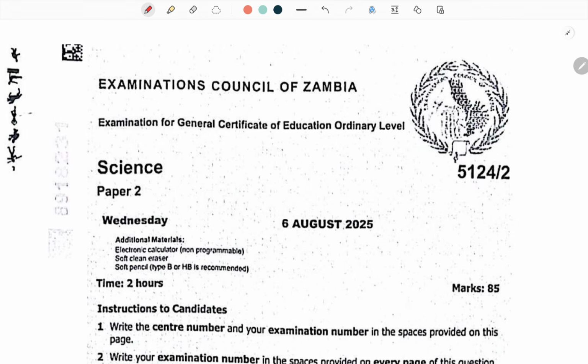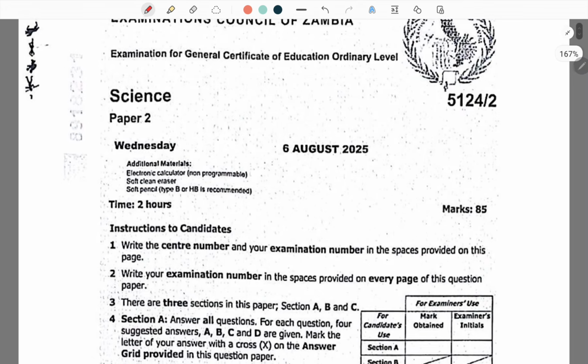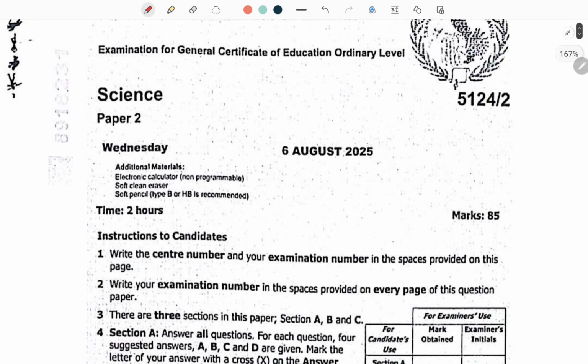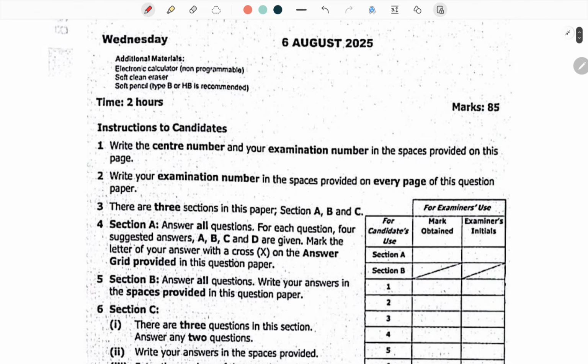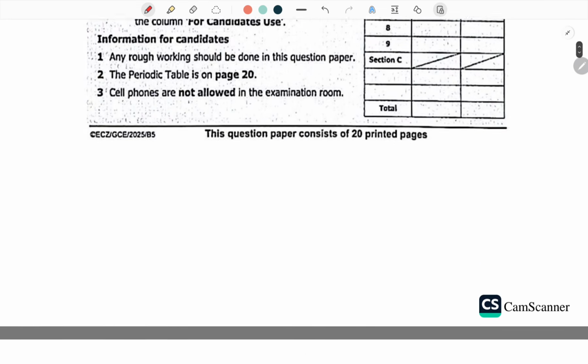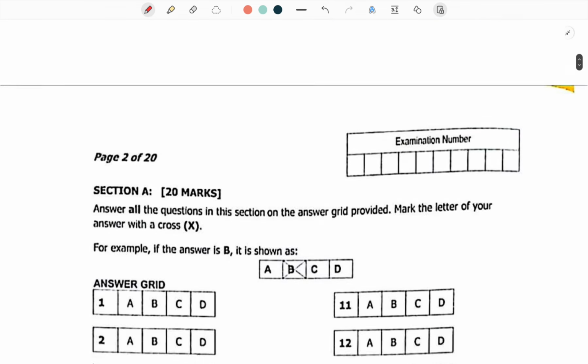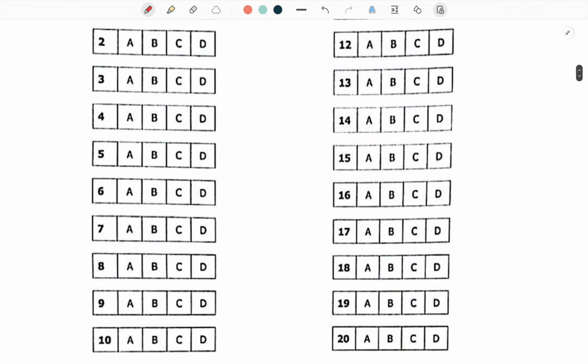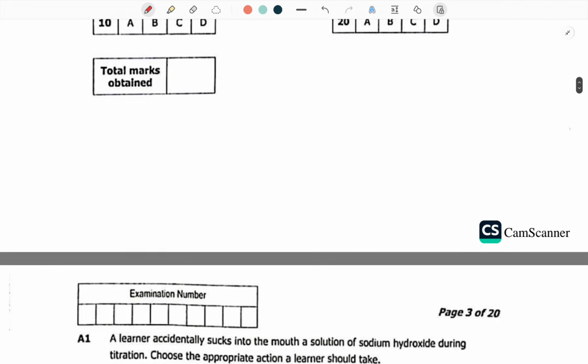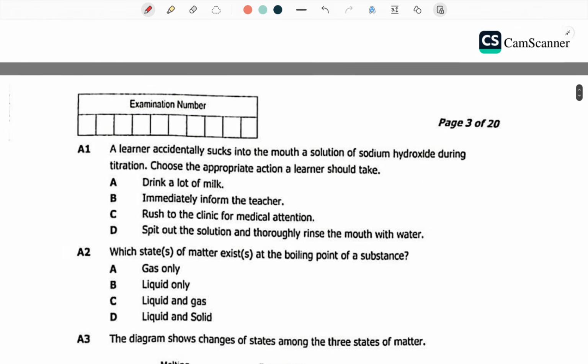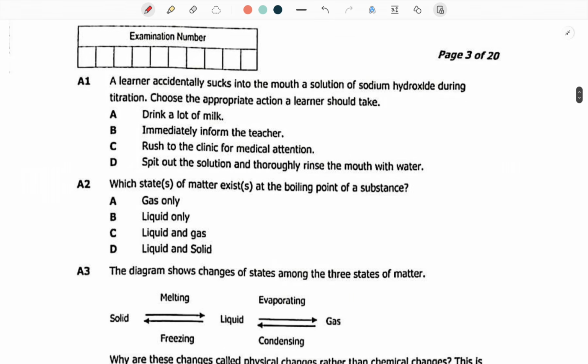Okay, now let me proceed with answering this particular paper. Let's get started. We'll start with the MCQs, or the multiple choice questions. You are given particularly 20 multiple choice questions, which I'll be able to explain each one of them, how the answer will be coming about.